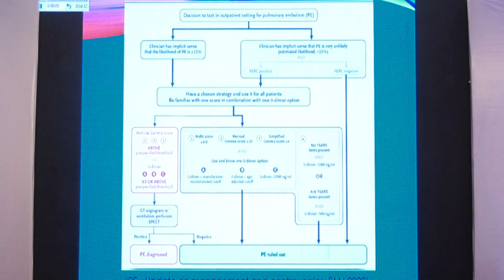If the patient has PERC, all criteria negative, the pulmonary embolism is ruled out. And if the Wells criteria is more than 4, or Geneva or YEARS criteria, and the agreed D-dimer cutoff value is more, then you proceed with the test, which can be CT angiography or VQ scan, depending on what your hospital has. And if the patient lies in between, you can either rule them out or proceed further with the testing.